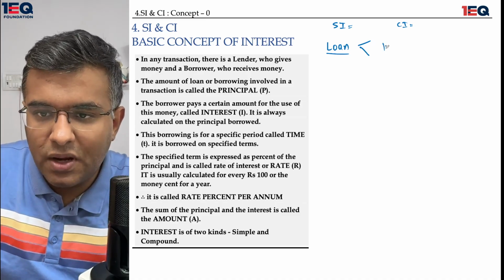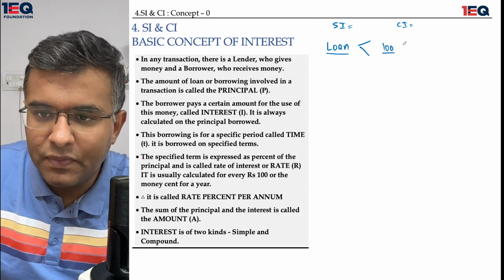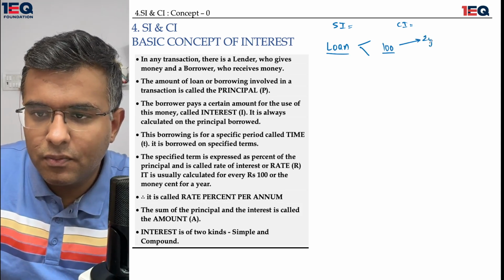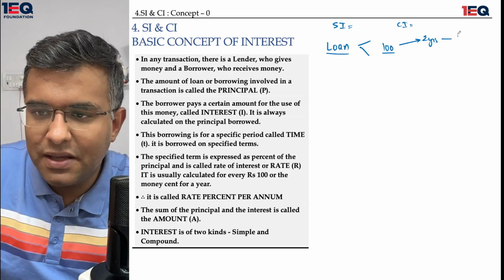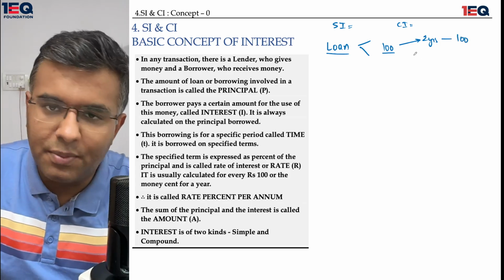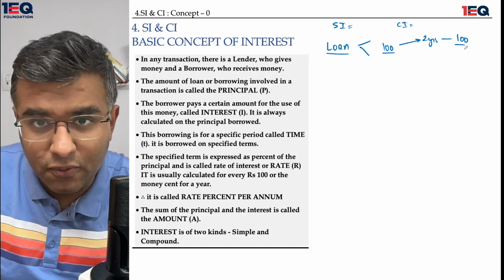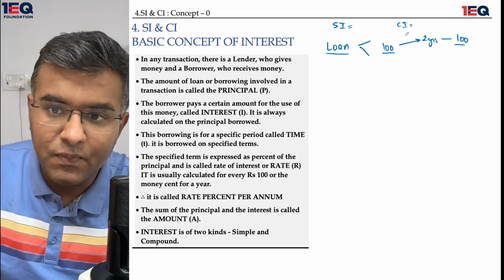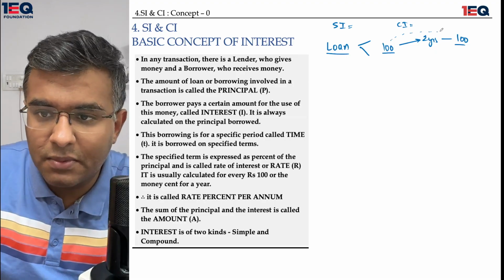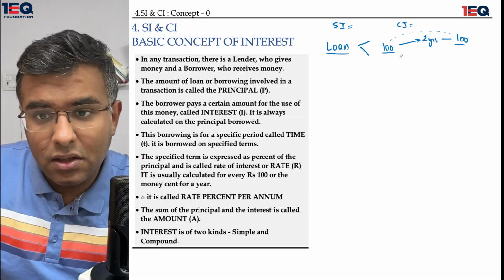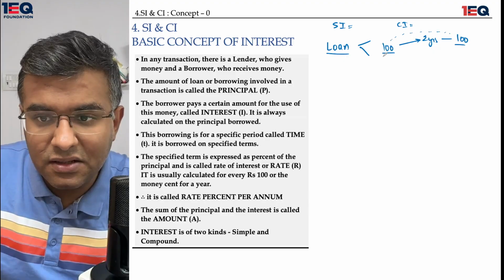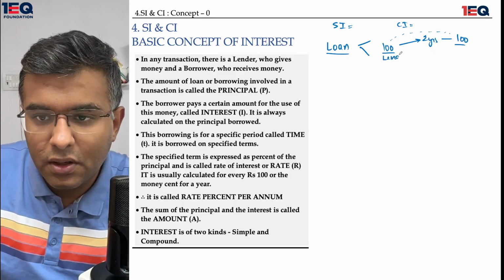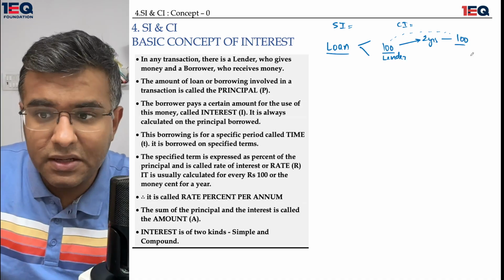Let's assume I borrowed 100 rupees from a party, and after 2 years I return the same 100 rupees. The party will tell me, do you think I'm a fool?